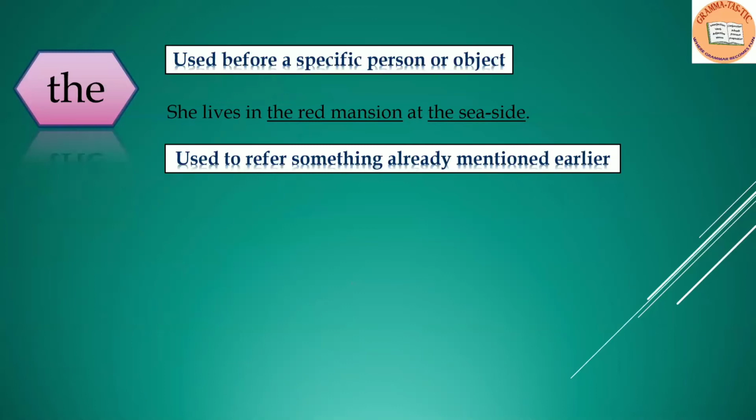Used to refer something already mentioned earlier. Example, she has a beautiful dress. The dress is made of silk. So in the first sentence, we have already mentioned the word dress. So when we start writing the second sentence, we are using the article the.